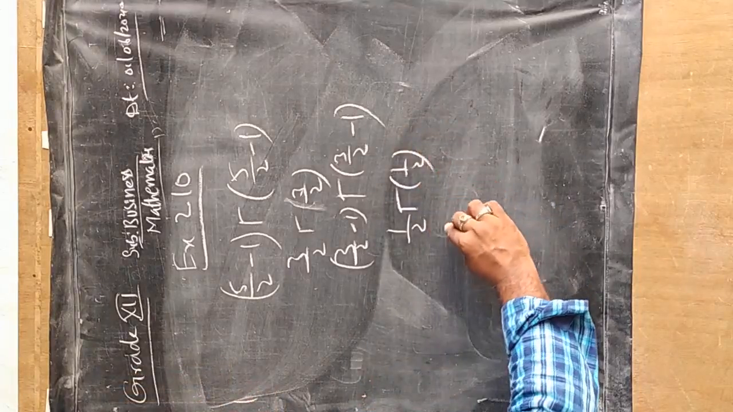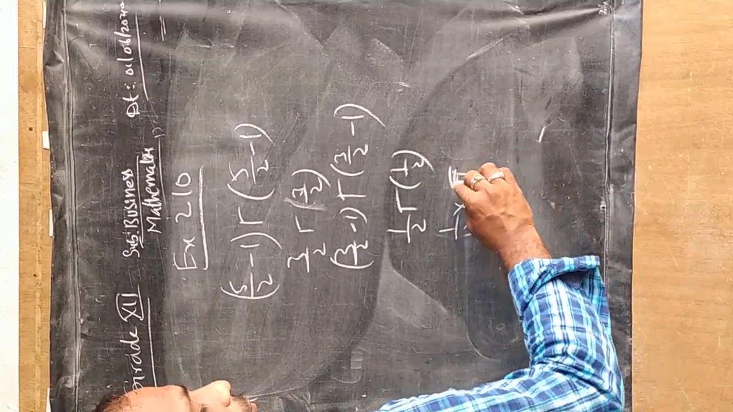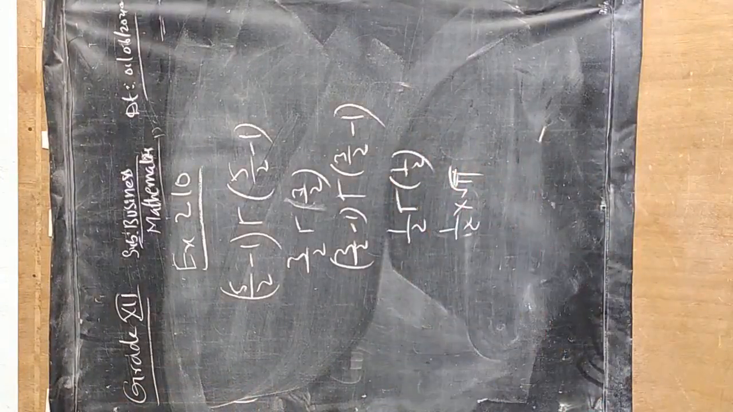The value of gamma of 1 by 2 is root pi.